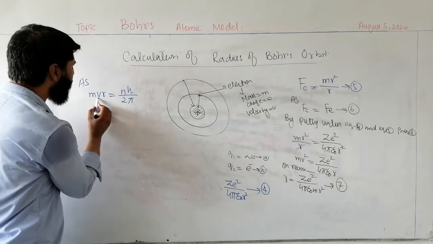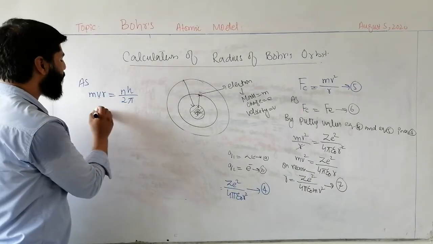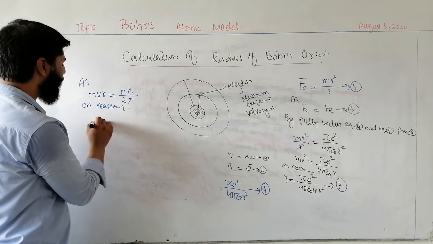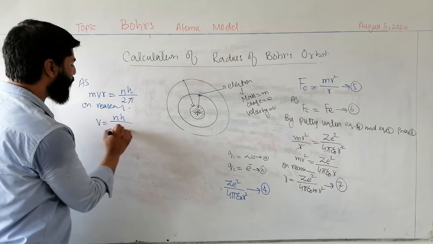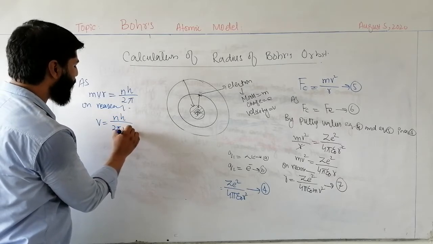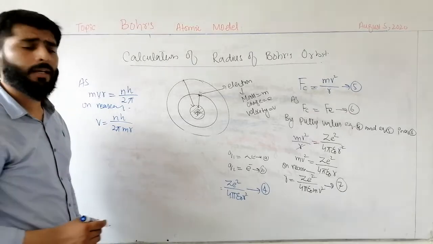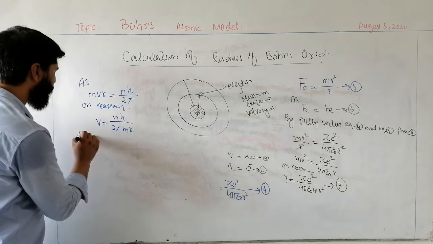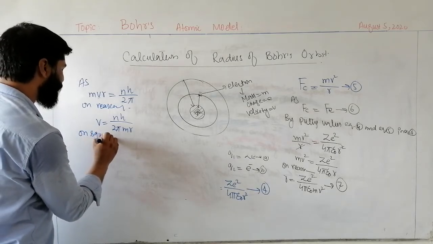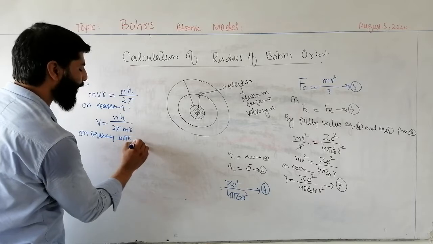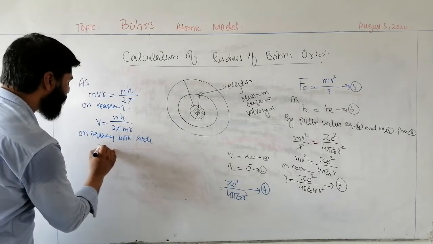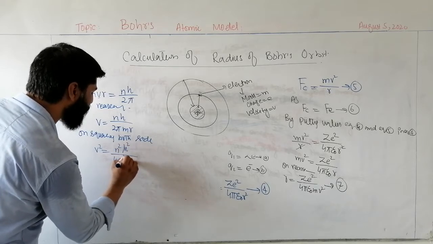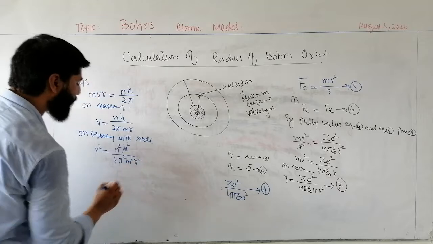We are interested in finding the value of v, so on rearranging we will get v is equal to nh upon 2 pi mr. We need the value of v square, so on squaring both sides, we will get v square is equal to n square h square divided by 4 pi square m square r square.